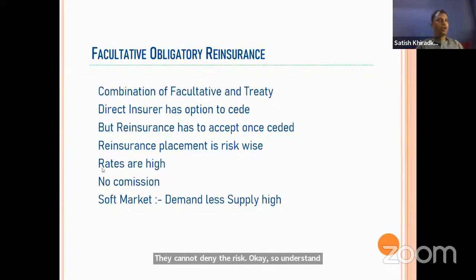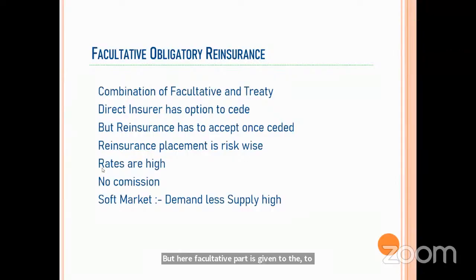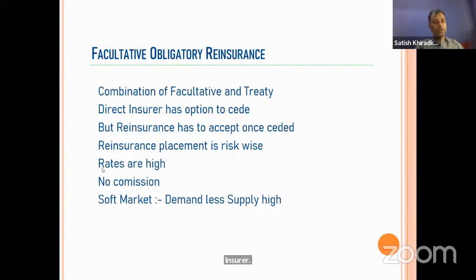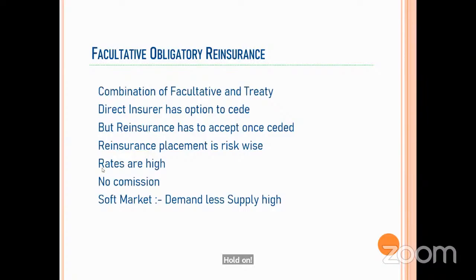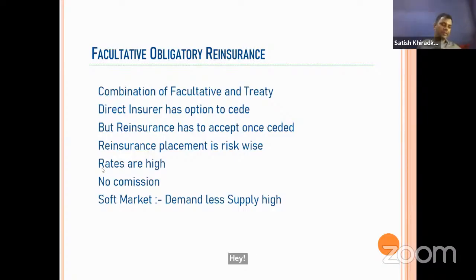It is a combination of two, but here the facultative part is given to whom? Choice is given to whom? Insurer, the insurance company, right? And to whom is it compulsory? Reinsurer. Correct. So here it is obligatory for the reinsurance company.